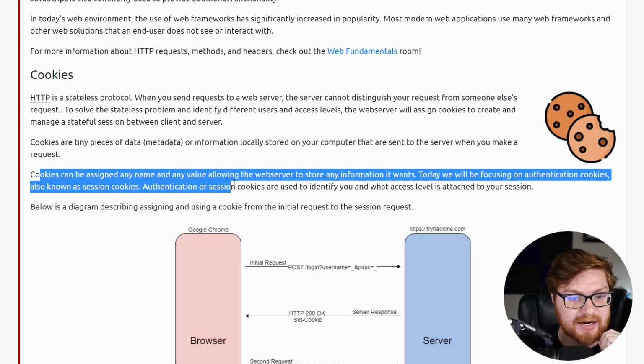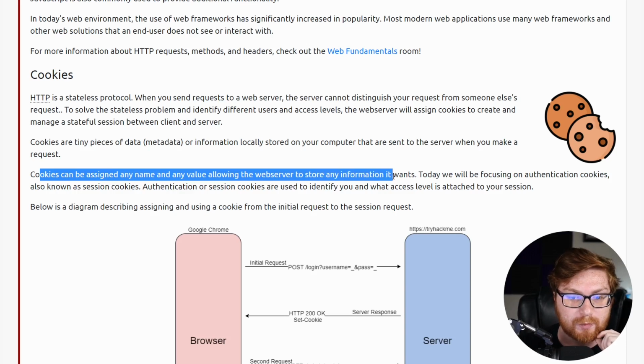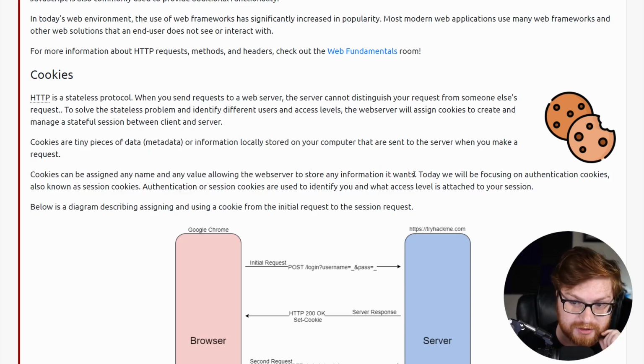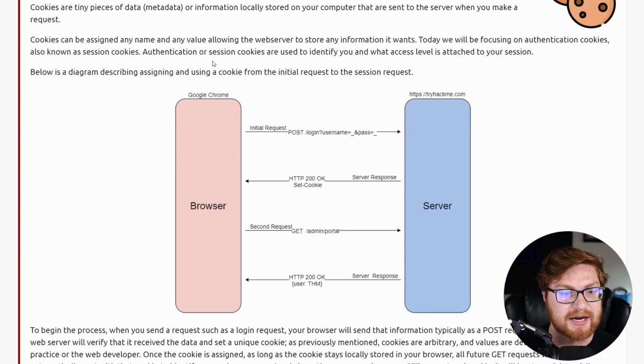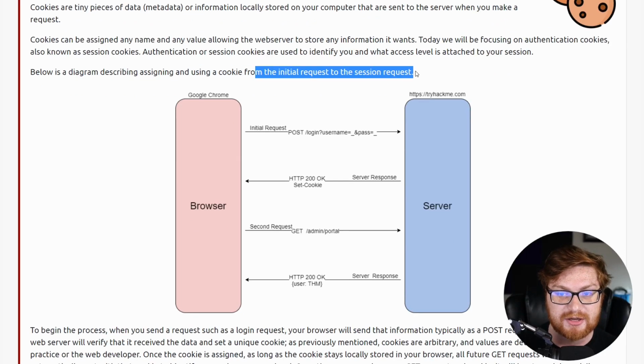Cookies can be assigned any name and any value, allowing the web server to store any information that it wants. Today we'll be focusing on authentication cookies, also known as session cookies. Authentication or session cookies are used to identify you and what level of access you have for your session. So here, below is a diagram describing assigning and using a cookie from the initial request to the session request.